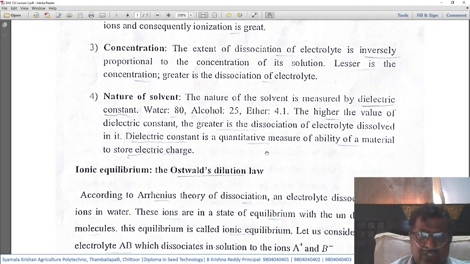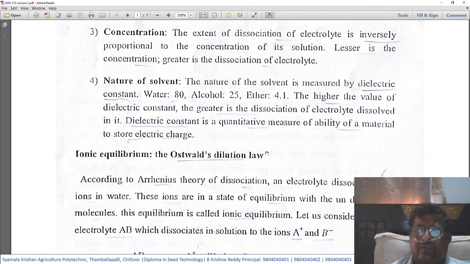Fourth one, nature of solvent. The nature of the solvent is measured by dielectric constant. Solvent means the substance into which another thing gets dissolved. For example, water, alcohol, ether are various types of solvents into which other materials get dissolved. Water has a dielectric constant of 80, alcohol 25, ether 4.1. These things need to be remembered by the students.